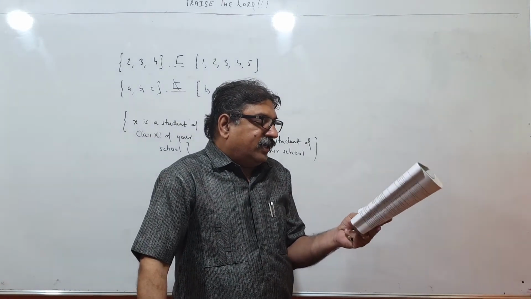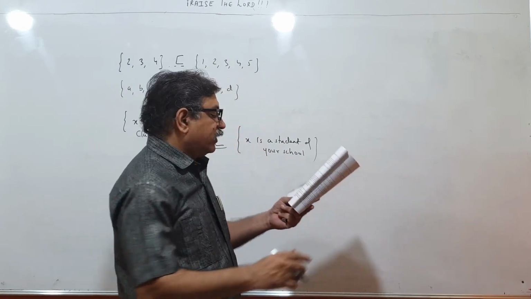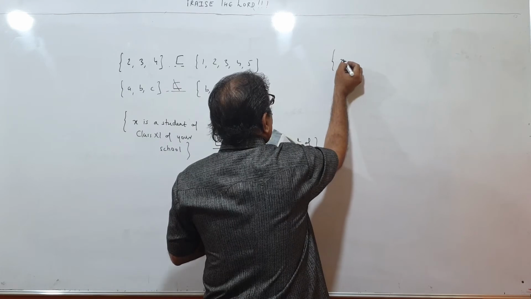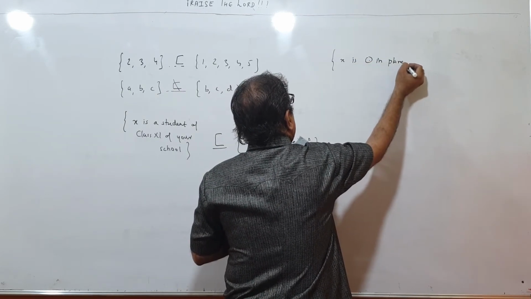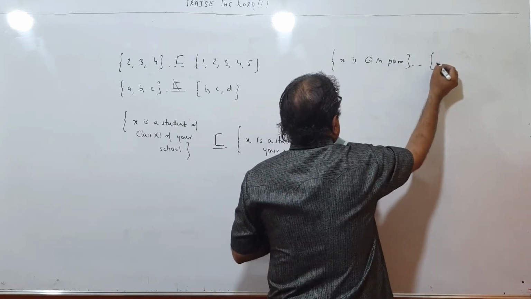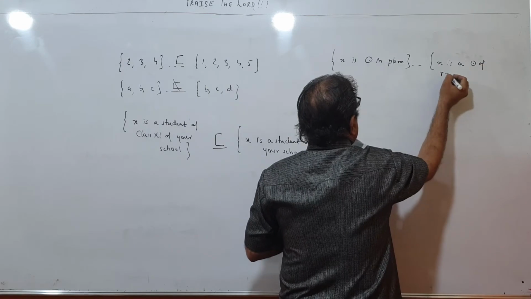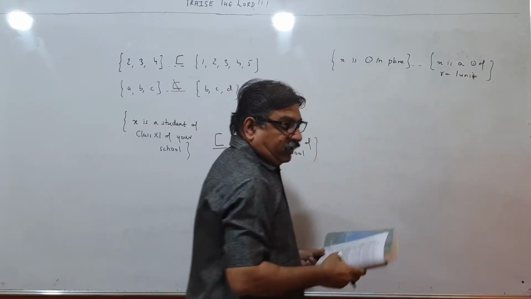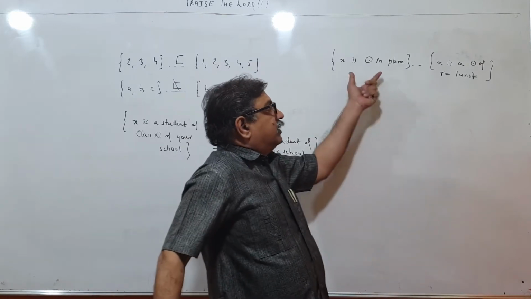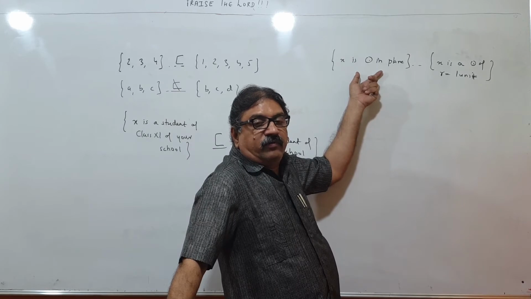Then X is a circle in the plane, and X is a circle in the same plane of radius 1 unit. So we have got X is a circle in the plane, and then X is a circle of radius equal to 1 unit. So children, you know that this will contain all the circles of radius half unit, 1 unit, 2 unit, 3 unit, 4 unit, whatever.